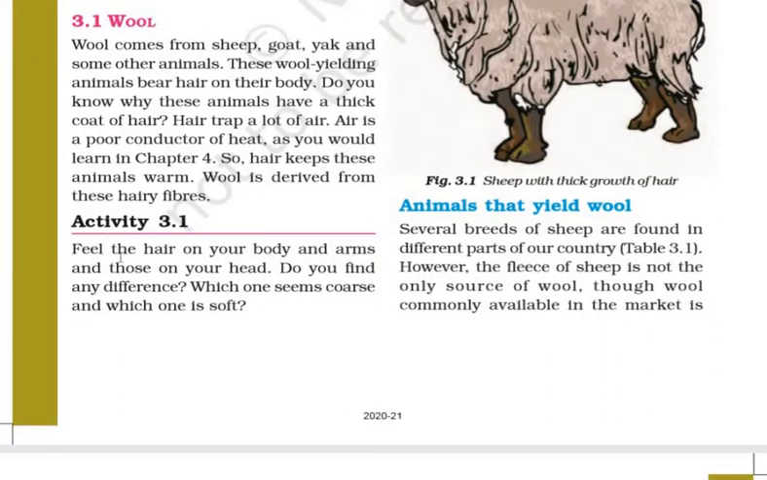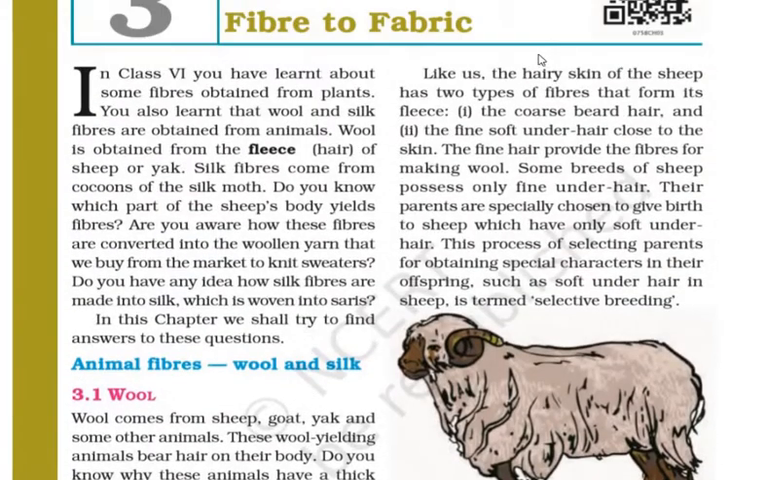Activity 3.1. Feel the hair on your body and arms and those on your head. Do you find any difference? Which one seems coarse and which one is soft? Like us, the hairy skin of the sheep has two types of fibers that form its fleece: the coarse beard hair and the fine soft under hair close to the skin. The fine hair provides the fiber for making wool.